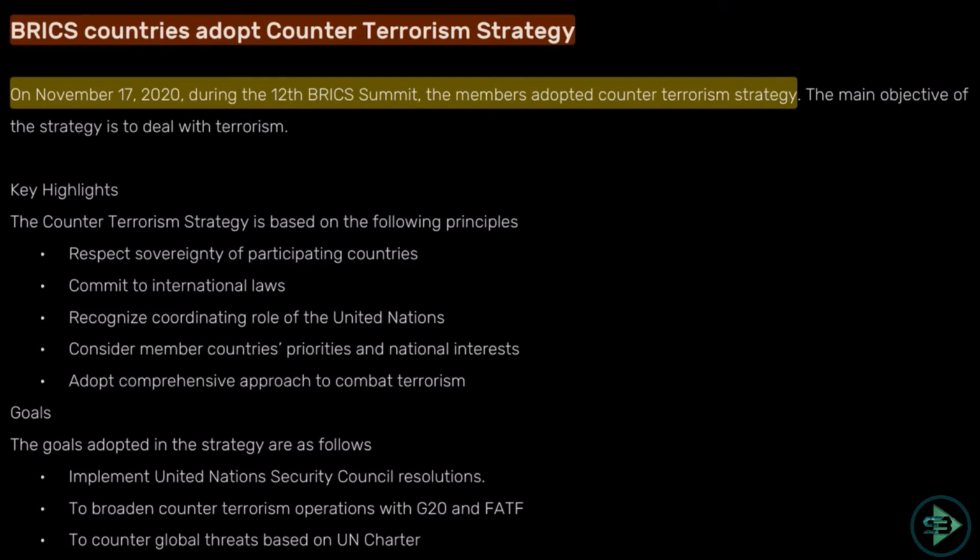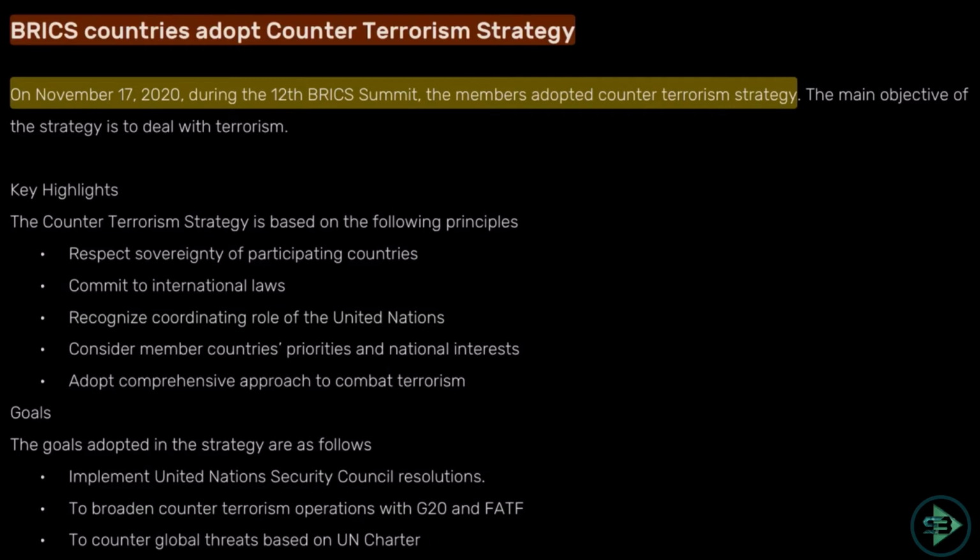This organization has its own bank. It's called the New Development Bank. They have their own fund that is called the Contingency Reserve Arrangement. This Contingency Reserve Arrangement is against the IMF, and this New Development Bank is against the World Bank. So if India or China needs a loan, they will not go to the World Bank, they'll go to the New Development Bank, which is formed by BRICS. That is why BRICS was formed, so that these countries can mutually support each other without being dependent on the IMF or World Bank.